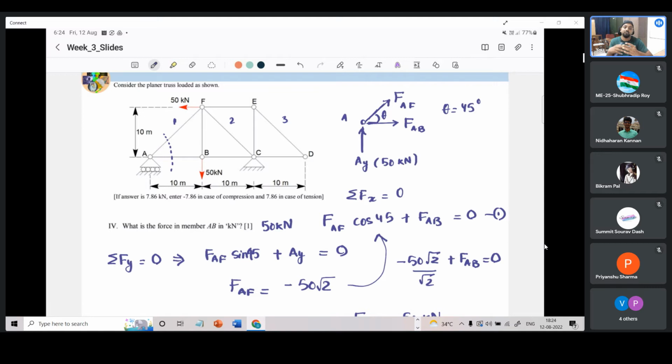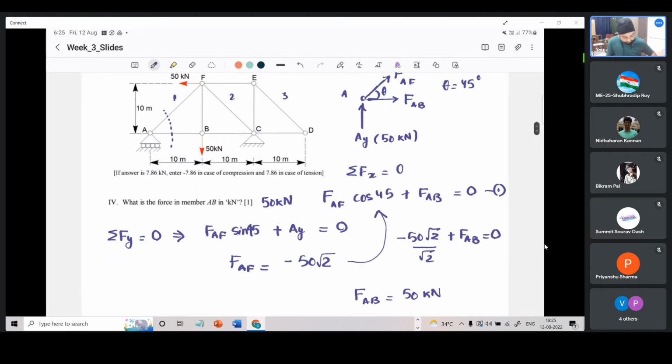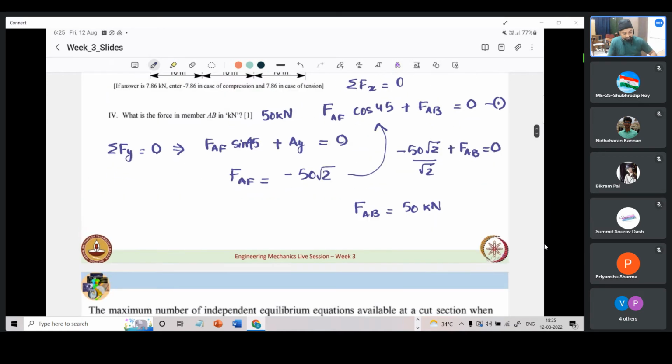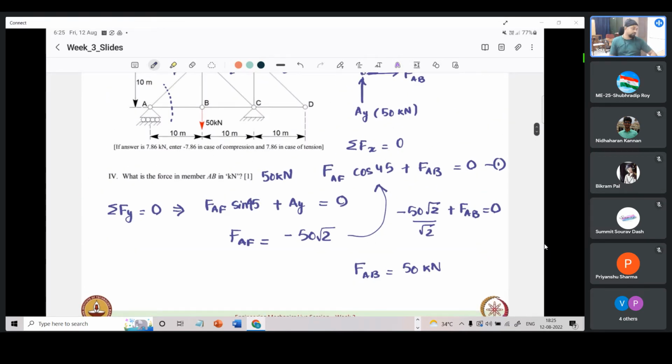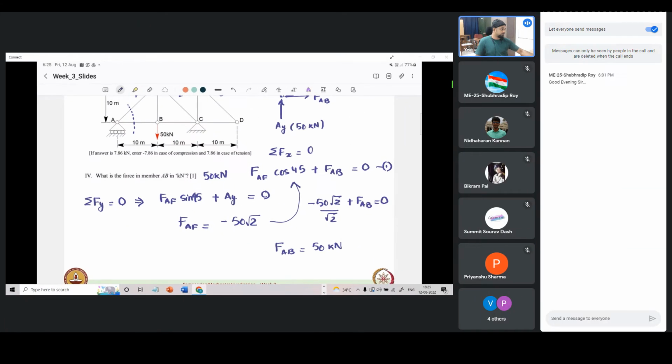This is the inconvenience that we have with method of joints, which is where method of sections becomes very elegant and very useful, which we will see subsequently. So as for this question, this is what we have solved. So if there are any questions regarding this, I'm happy to take them now.